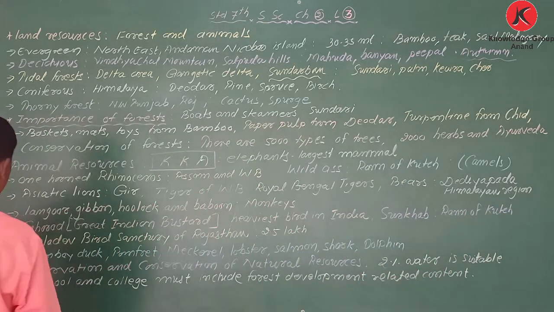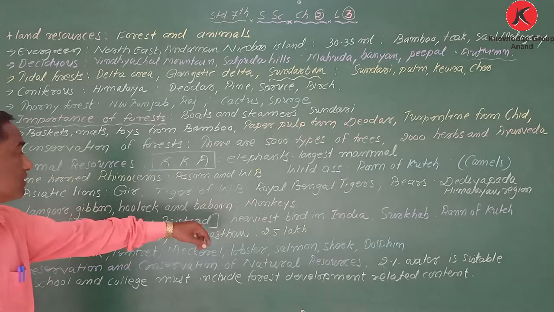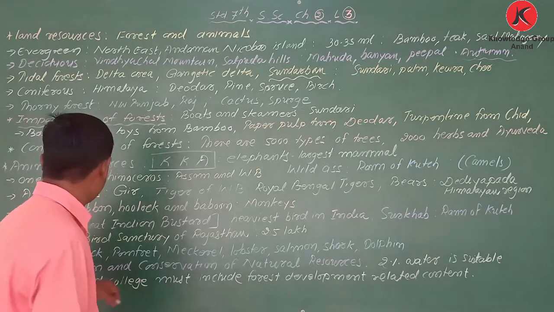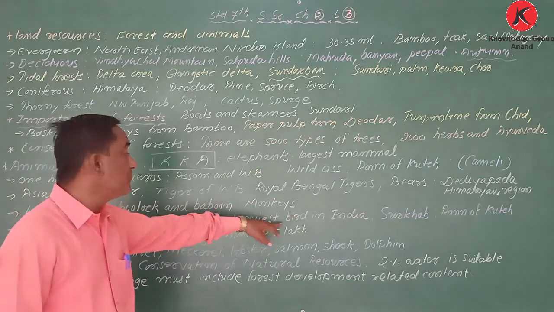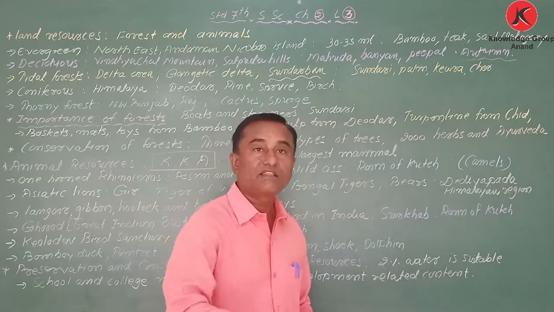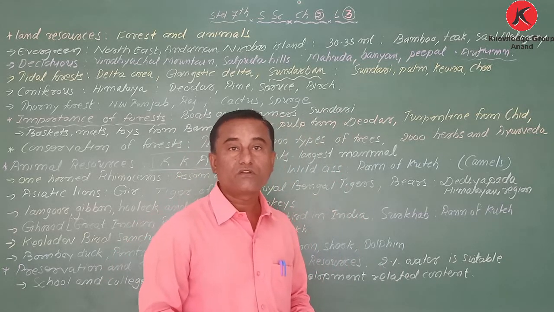Now this is called Gorat. Gorat is the heaviest bird in India. Another name of Gorat is Great Indian Bustard. Okay, I have written here, Gorat means Great Indian Bustard. It is the heaviest bird in India. And Surkhab, they lay their eggs in the Run of Kutch, on the sand of Run of Kutch.